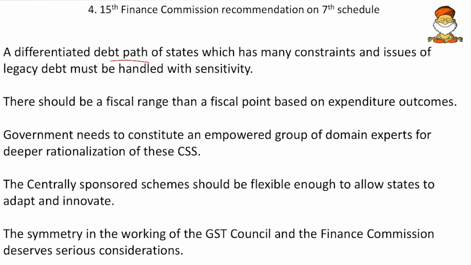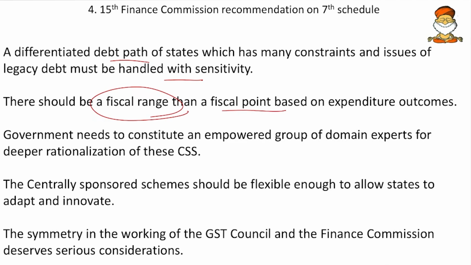Then a differentiated debt path for the states, which have many constraints and issues of legacy debt, must be handled with sensitivity. So we know that a state cannot take international debt, and even from the center it cannot take any debt if it has a previous debt. So such things should be handled with sensitivity. Then the committee also recommended that there should be a fiscal range, rather than a fiscal point, based on the expenditure outcomes. So that means we should not have a strictly point-based target, that is, 3% of fiscal deficit should be maintained or 0% of revenue deficit should be maintained. Such point-based targets should not be there. There should be a range instead.